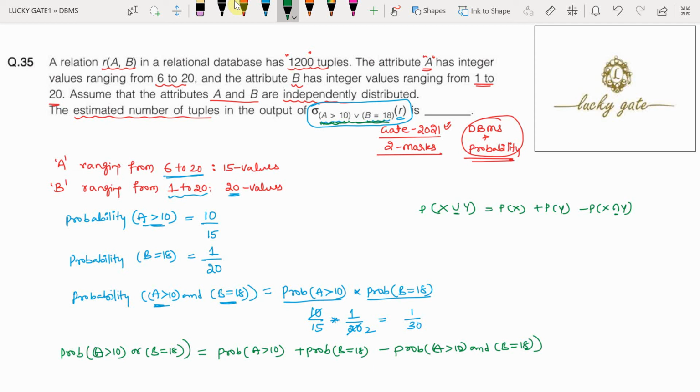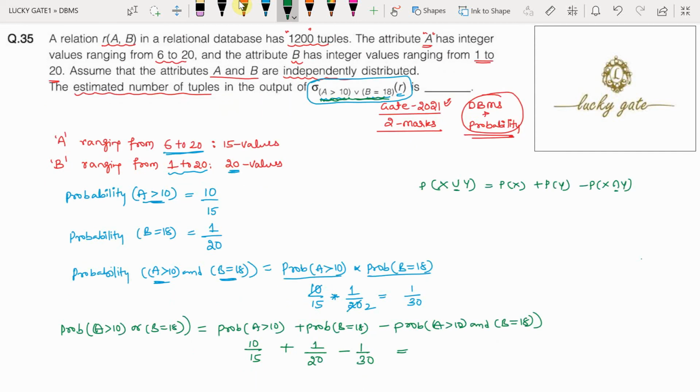Now the probability of A greater than 10 is 10 by 15, plus the probability of B equal to 18, which is 1 by 20, minus the probability of A greater than 10 and B equal to 18, which is 1 by 30.